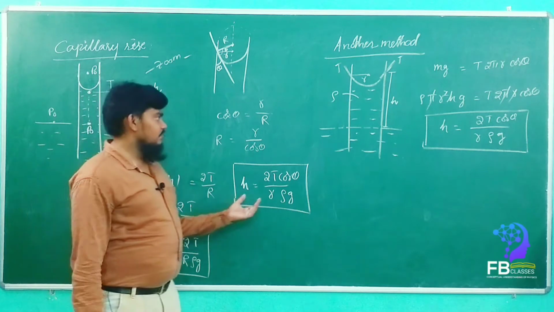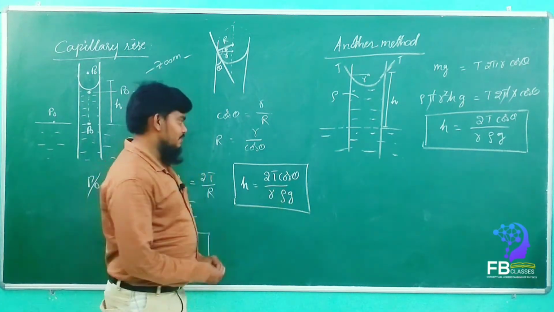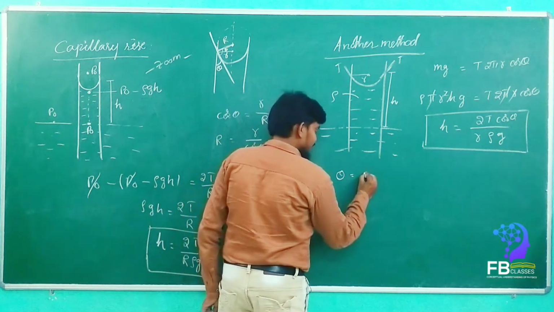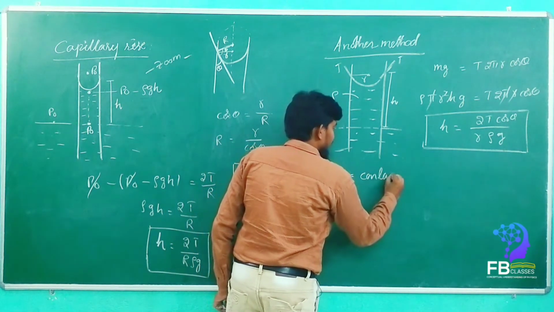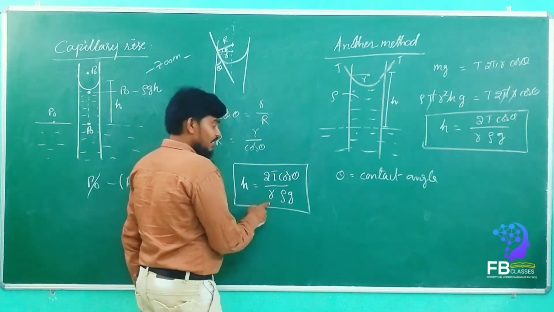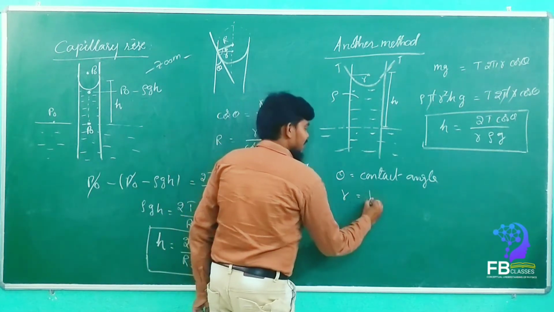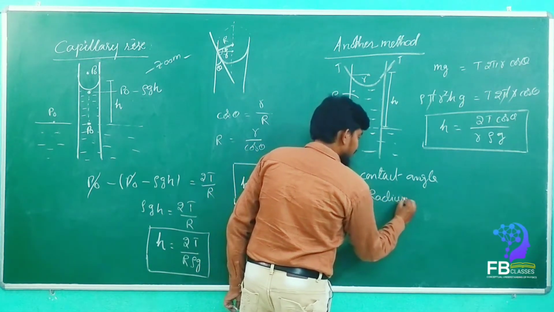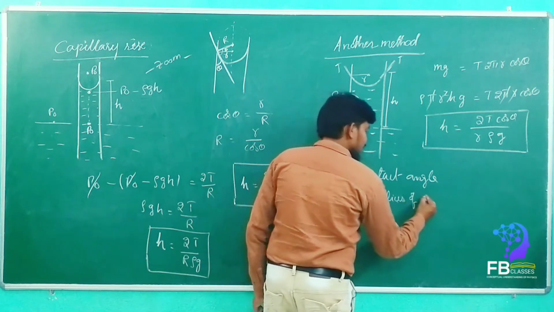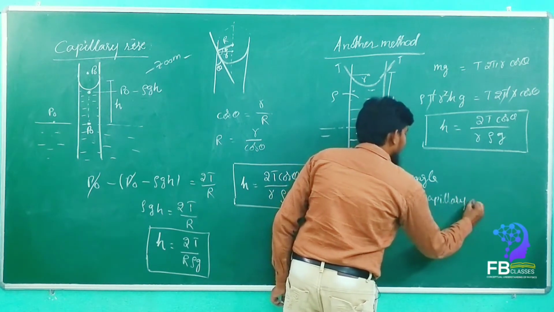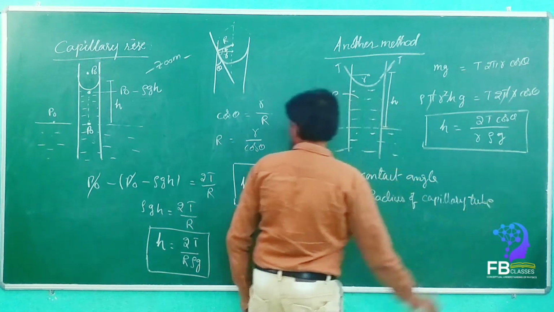In this equation, mainly you have to remember what theta is. Theta is equal to the contact angle, yes or no? Yes, sir, contact angle. See here, r is the radius of the capillary tube, yes or no?